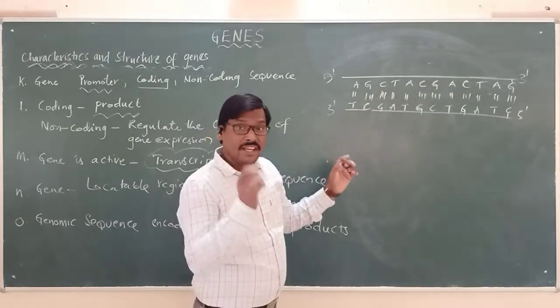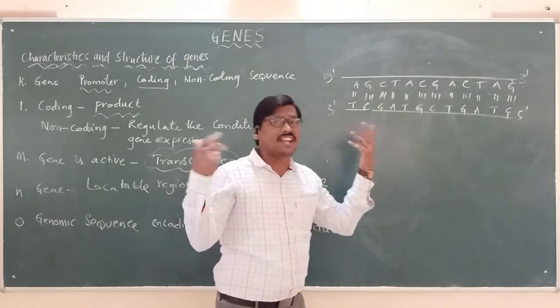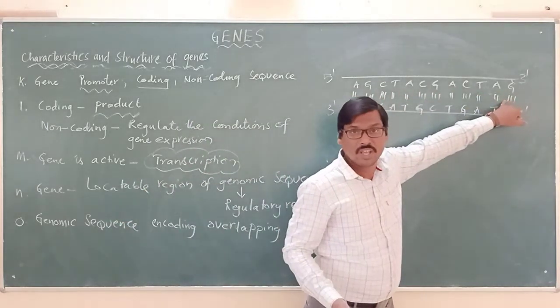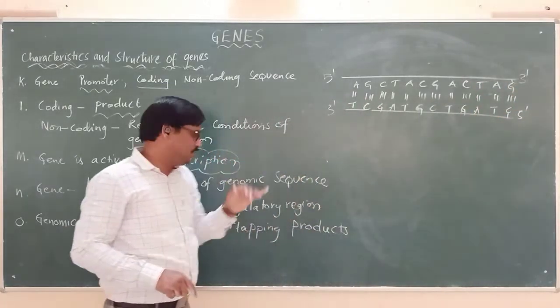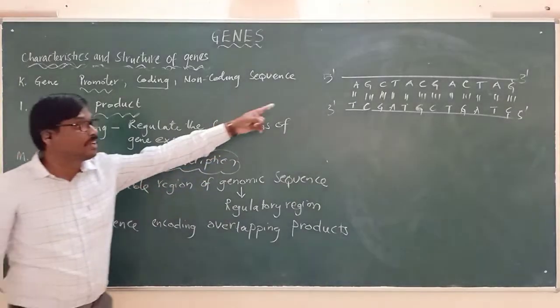Okay, so here every gene will have a particular sequence. So this particular gene, let us name it X. A gene named X has this particular sequence. So based upon this sequence, we can easily identify that particular gene. So that is the meaning here: gene, a locatable region of the genomic sequence.